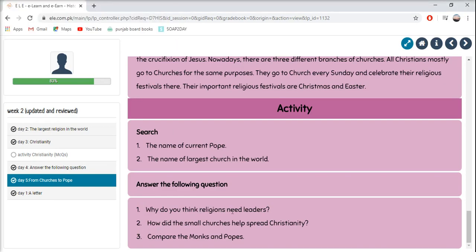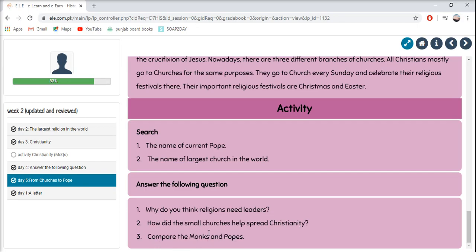Why do you think religions need leaders? Why do you think that? Every religion has leaders. Explain your answer. How did the small churches help spread Christianity? Compare the monks and popes.